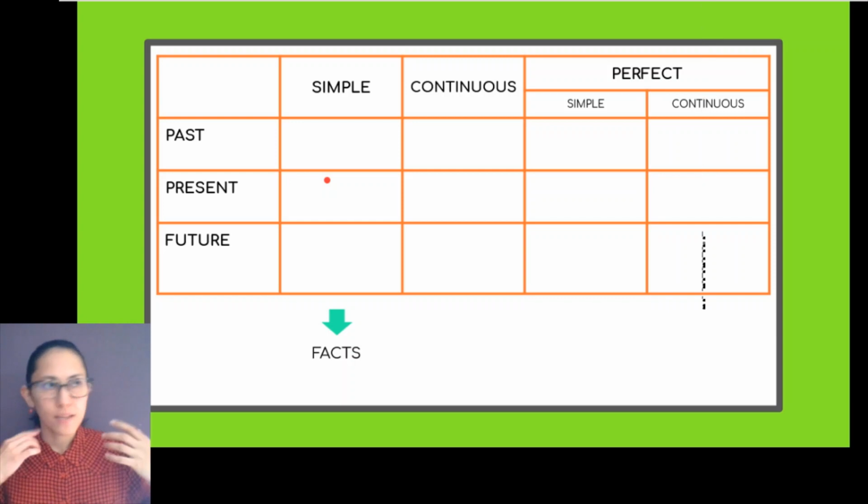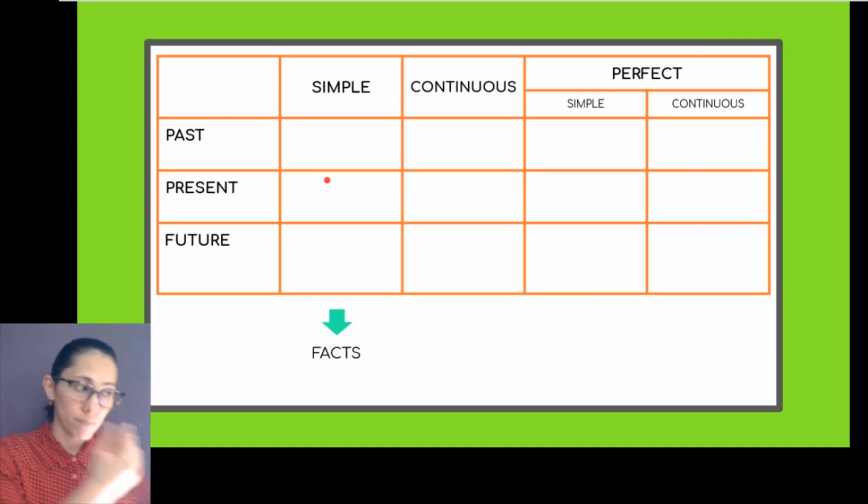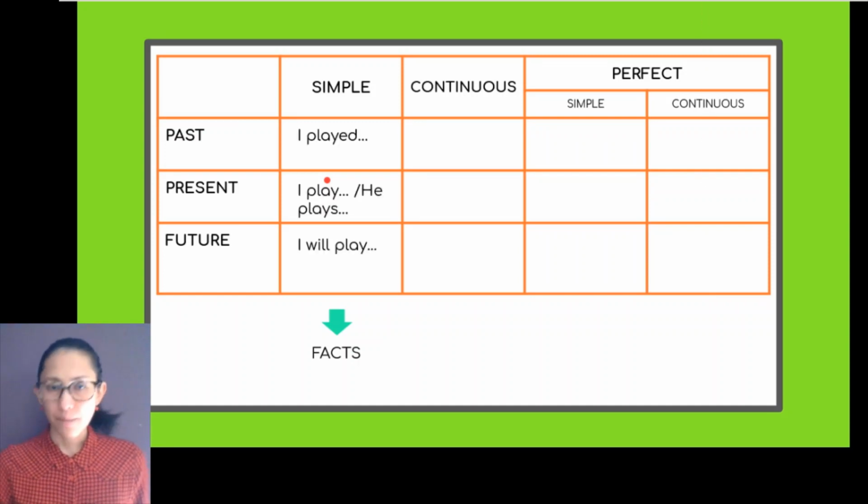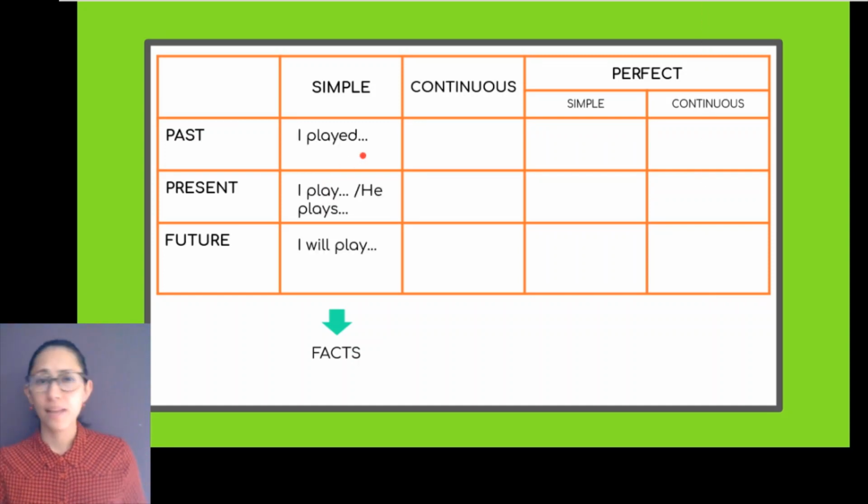Now about the simple form. It is simple because it is obviously the simplest way to present a verb either in past, present, or future. You're talking about facts that happened before, facts that happen right now, something that happens frequently in my life, and facts that will happen in the future. For example, I could say that I played chess yesterday. I could say something about the present, that I normally play board games once a week, and in the future I will play Catan next weekend. Okay.